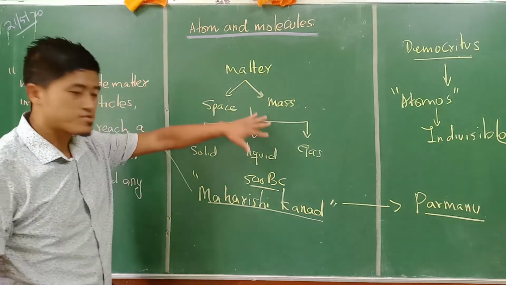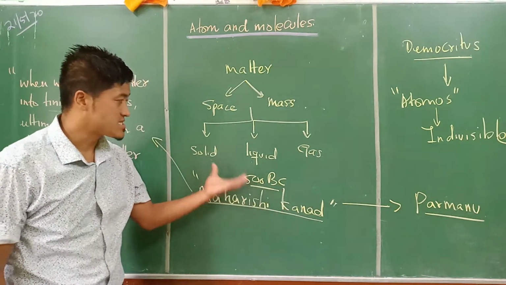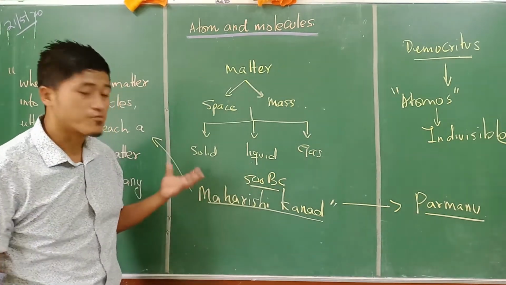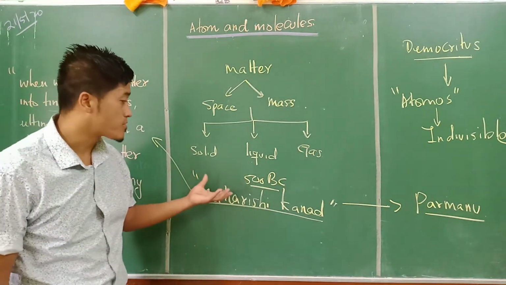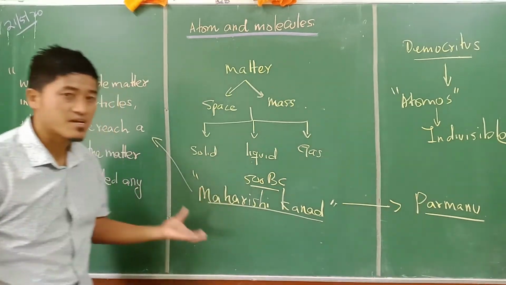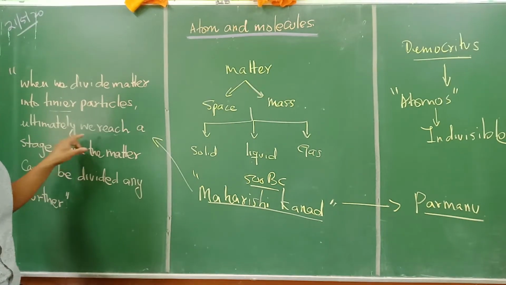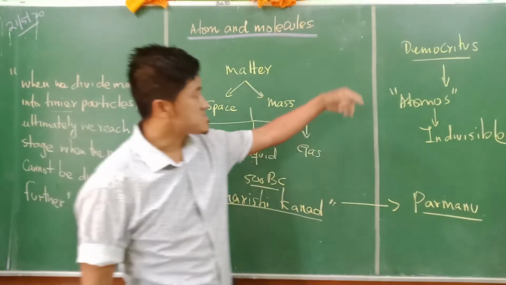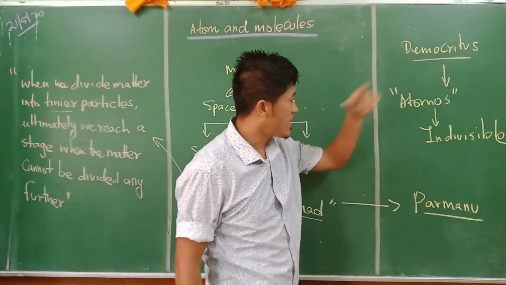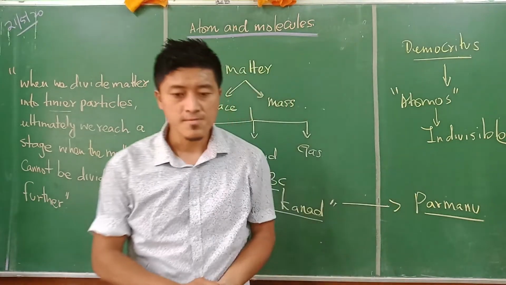Matter has three states, that is solid, liquid and gas. Scientists and great philosophers started pondering what matter is made up of, and they came to certain conclusions like this one, and they named it Parmanu. And there is another person, Democritus, who named it atomos, which is also referred to as indivisible, right? Okay.